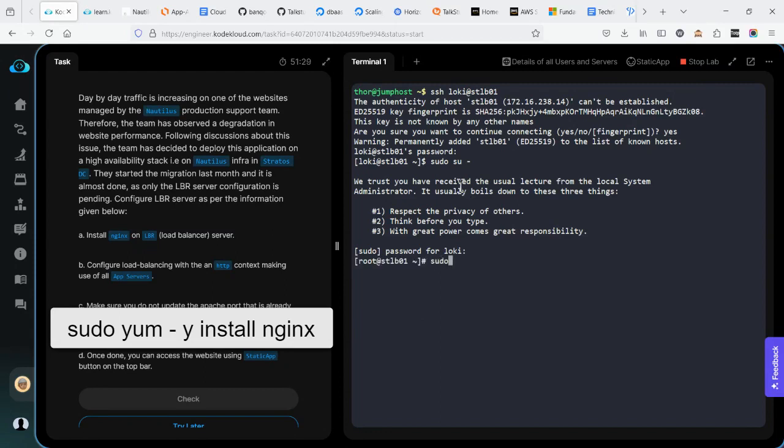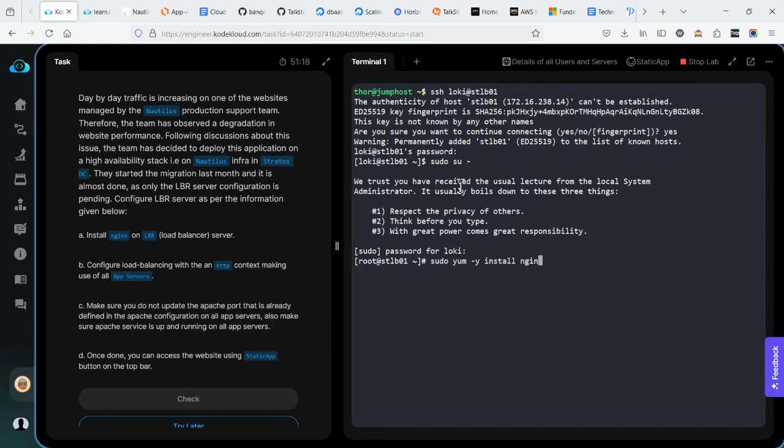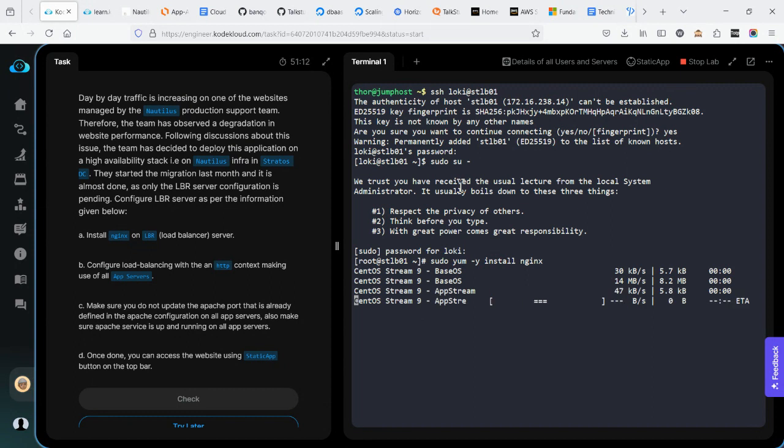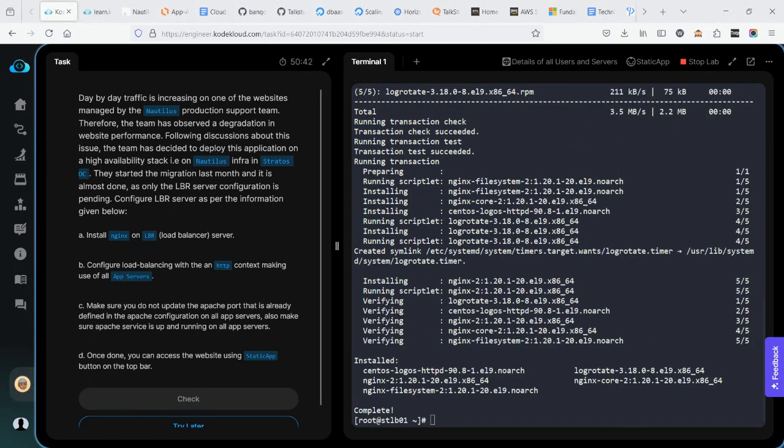Then I'm going to install Nginx with sudo yum. Once the installation is complete,